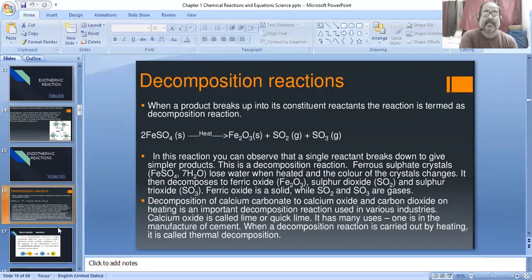One another example, see here, ferrous sulfate, it is a solid form. When heated, it converts into ferrous oxide, sulfur dioxide and sulfur trioxide. So ferrous oxide is a solid form, dioxide and trioxide are in gaseous form. Okay. So here if you observe, a single type of reactant breaks down to give simpler products, it is called decomposition reaction. So decomposition of calcium carbonate or other examples, when they convert into the form of reactants, it is called decomposition reaction.